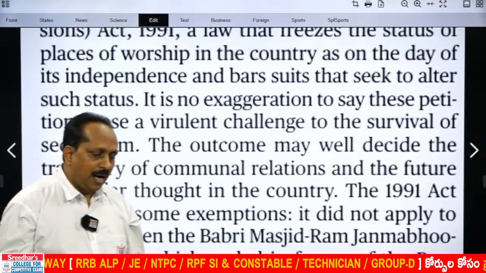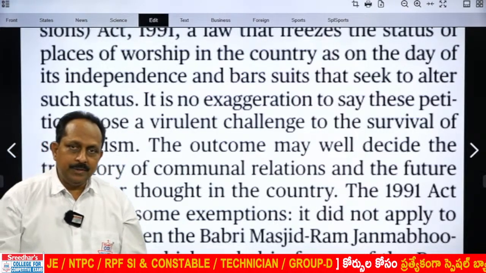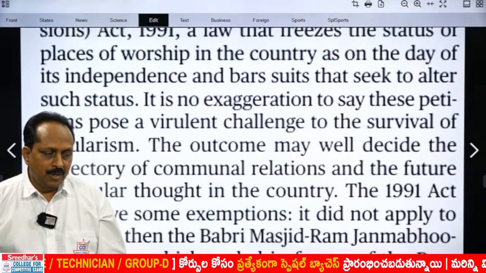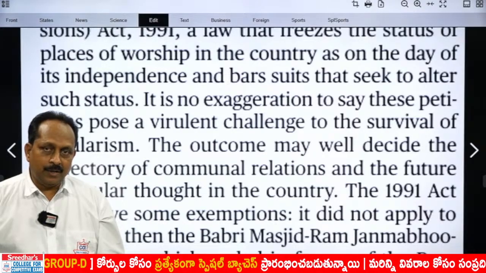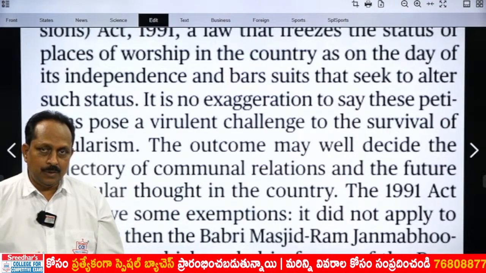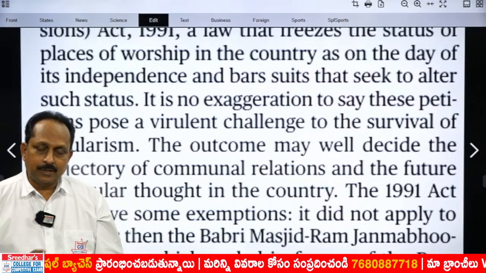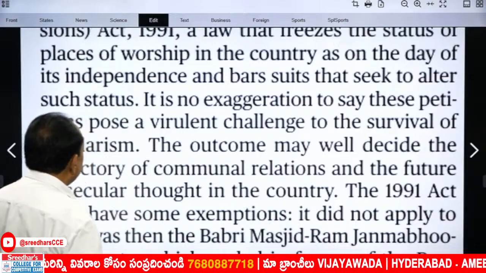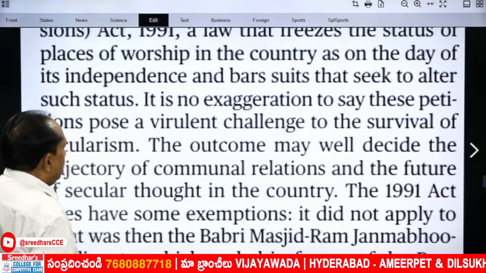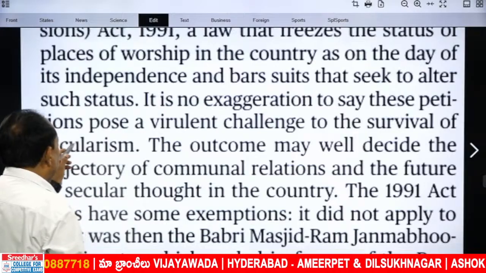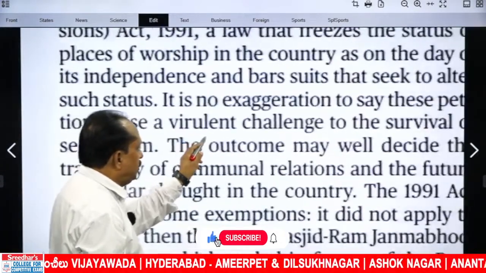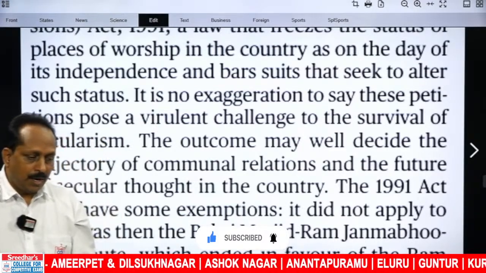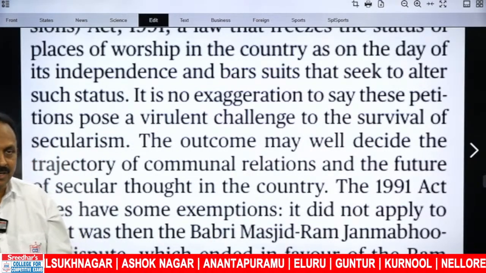So this case, this challenge, what is it? In the past there were temples converted into mosques, so we have to consider and convert them back to temples. But if you take the 1991 Act, Independence Day, whatever the status was, that was frozen. They froze and that status cannot be altered. Though exceptions are there. The editorial touches the exceptions also. And based on this, the editorial opines, it is no exaggeration to say these petitions pose a violent challenge to the survival of secularism. Survival of secularism is at stake.